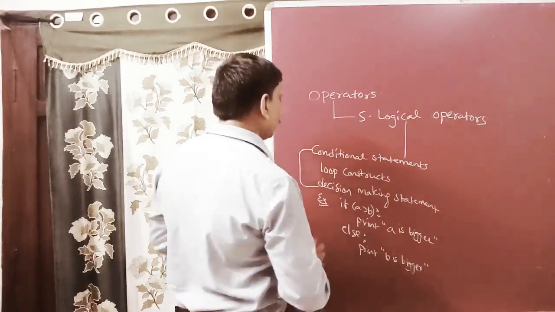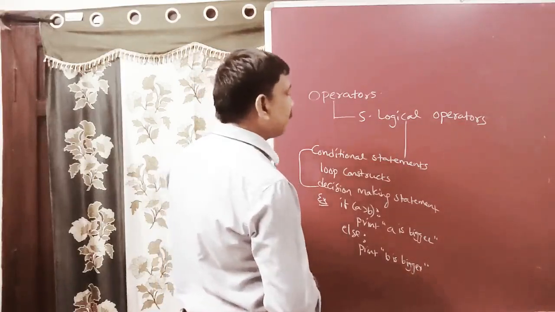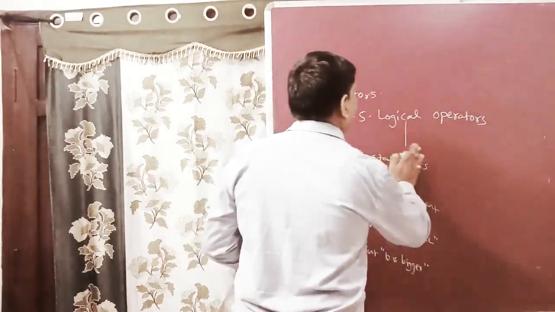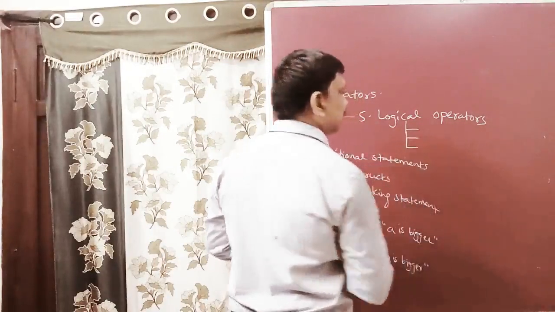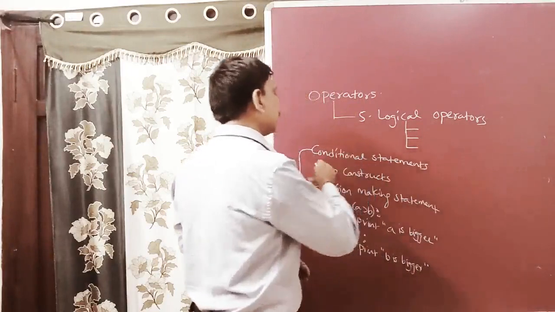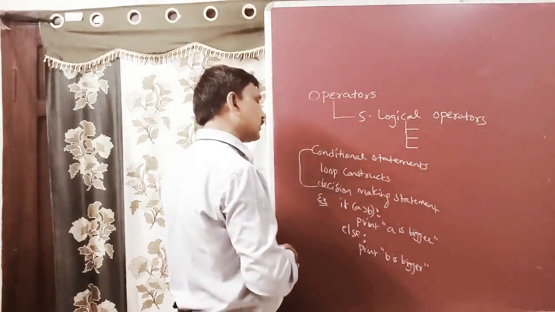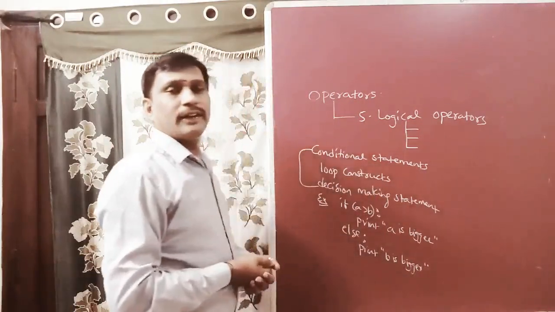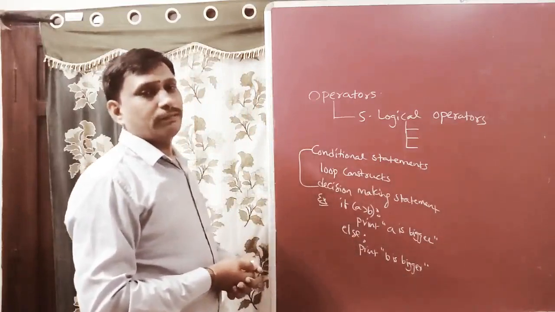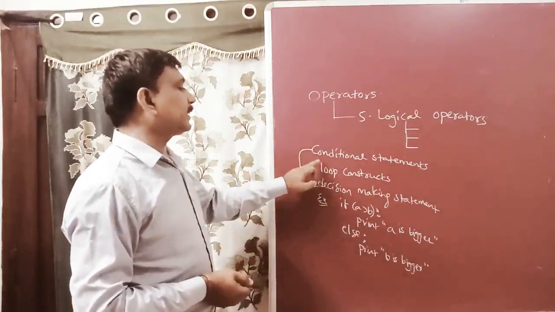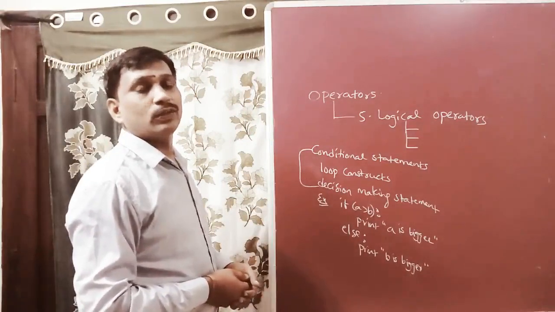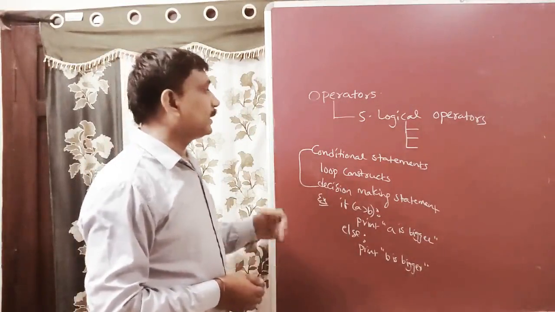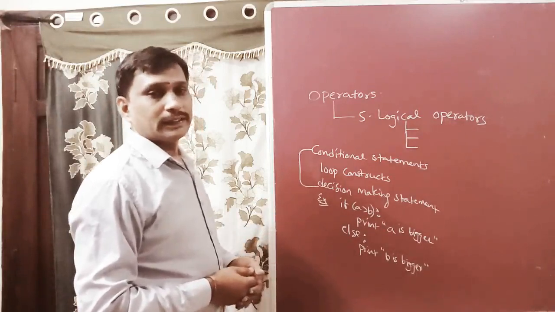These logical operators, three of them, work on conditional statements or loop constructs. They are used with relational operators, because when we are constructing conditional statements and loop constructs, we are using greater than, less than, equal to comparisons, or relational operators.